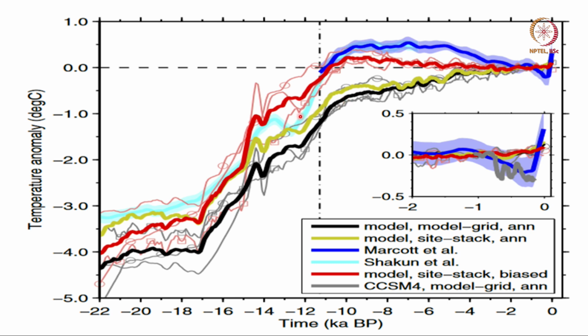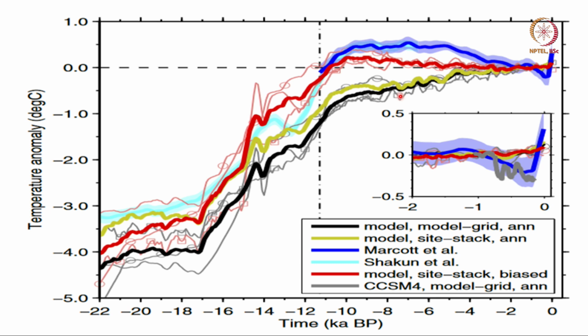The Shakun et al. data shows about half a degree higher temperature than the model data, and the Marquardt et al. data, which is only for the last 12,000 years, shows about 1 degree warmer than the simulation. Now, the question is, why is there a difference?